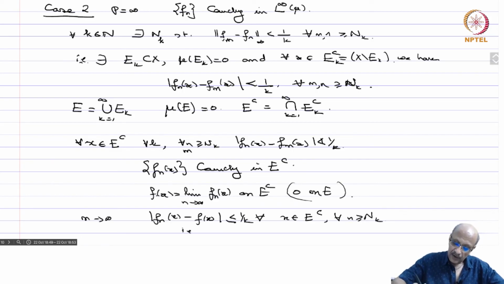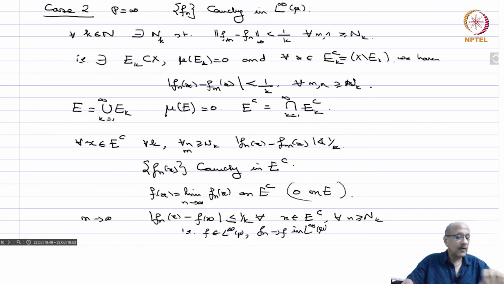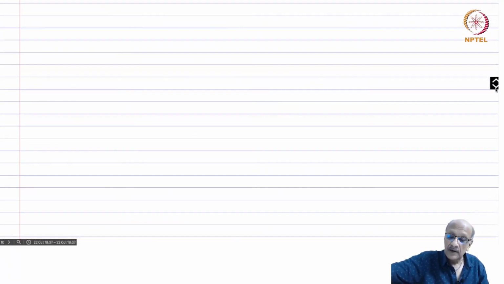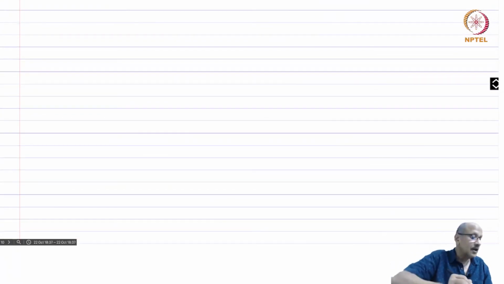That is, f belongs to L infinity and f_n converges to f in L infinity. Okay, so that completes the proof of this theorem, that all the L^p spaces are in fact Banach spaces, and then we will see later when they are reflexive, when they are separable, and all these things in certain cases.